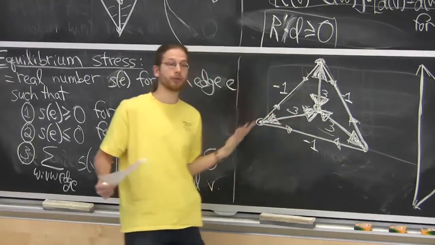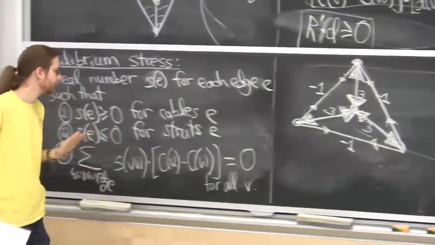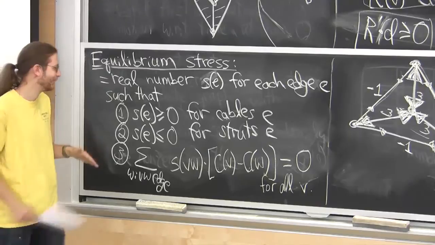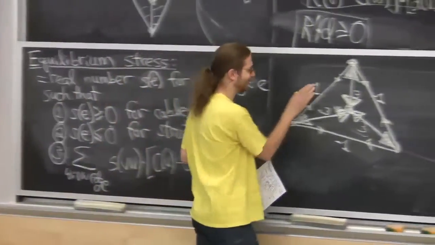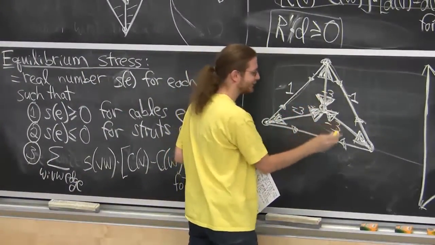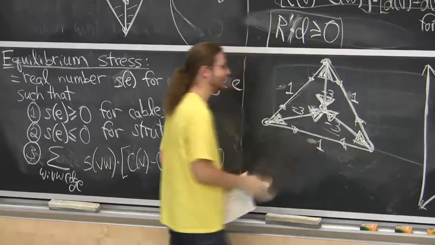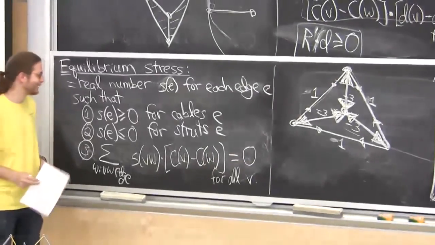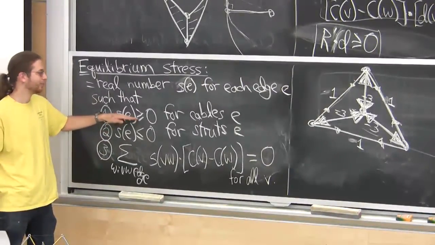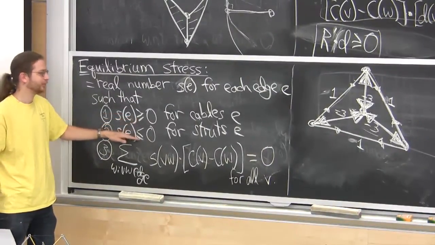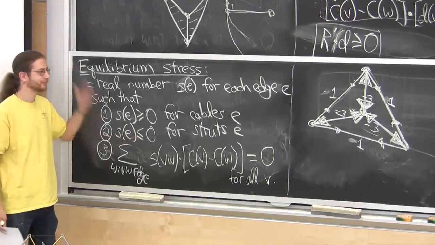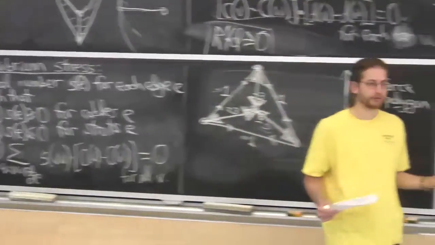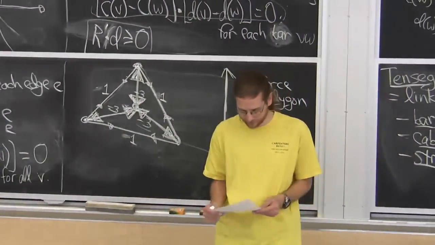Now bars can do both. That's why there's no constraint on bars. But assuming I got this right, and I didn't, I got it backwards. Whatever, -3, +1. It's symmetric, so it doesn't matter in some sense, but the intuition matches when cables can pull and struts can push. All right. And bars can do both because they prevent motion in both directions.